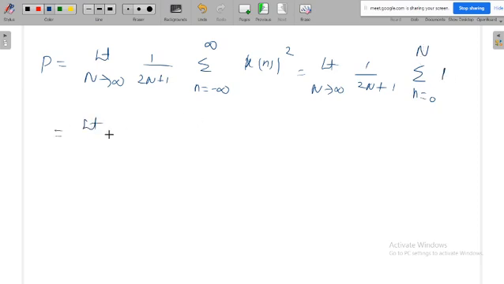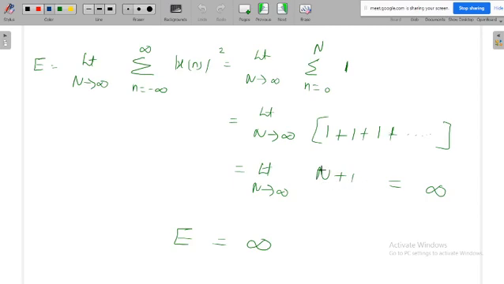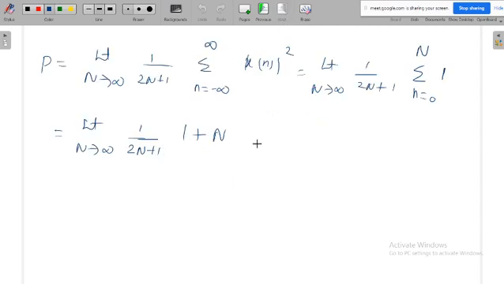Once you solve, limit n tends to infinity of 1 by 2n plus 1, times the summation from n is equal to 0 of 1, whose value is 1 plus n, because we have just calculated it as n plus 1. If you substitute n is equal to infinity, in the numerator you get infinity by infinity, but that is not valid. So we will try to modify this function in such a way that we get a finite answer. So instead of going this way, I will not do this.